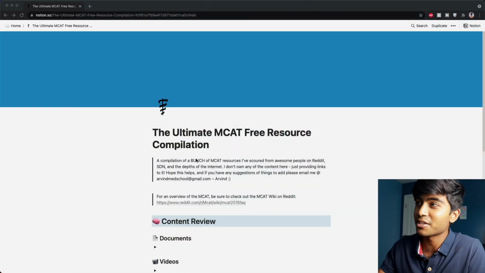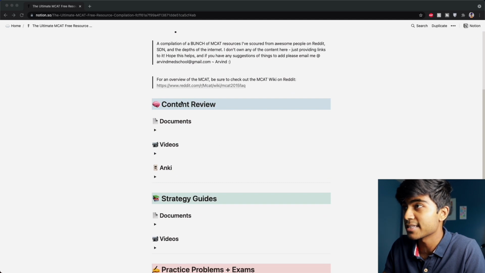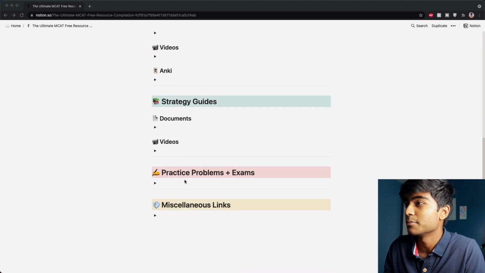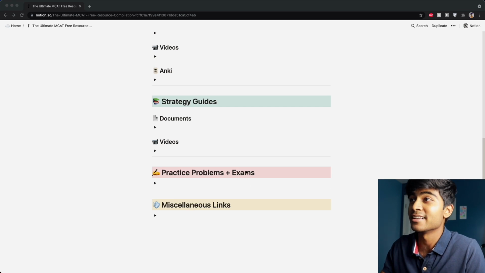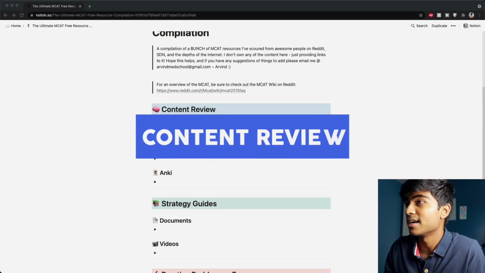All right, so when you get on the document, this is what you're gonna see. Kind of have this broken up into a couple different sections. So we have the content review section with documents, videos, and Anki tips in there. Strategy guides, practice problems and exams, and then miscellaneous links. So, not way too much, and it's nice that you can hide anything when you're not trying to look for that particular object. First, let's start with content review.